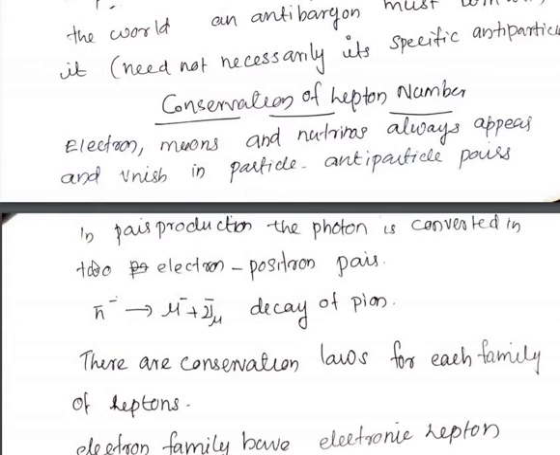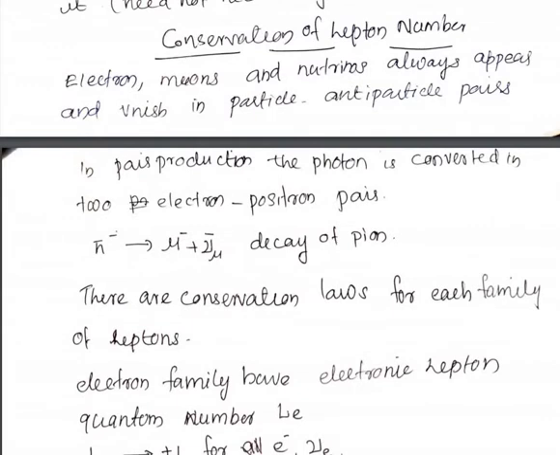So we know that in pair production, a photon is converted into an electron and positron. So they are produced in pairs. Similarly, pi minus gives mu minus plus a muonic antineutrino. Okay, so this is the decay of pions. So how the pions decay is: pi minus gives muon plus an anti-muonic neutrino.